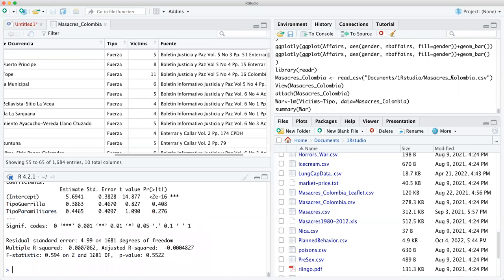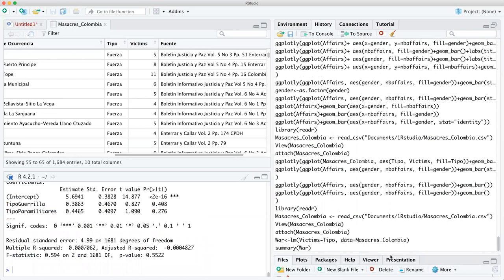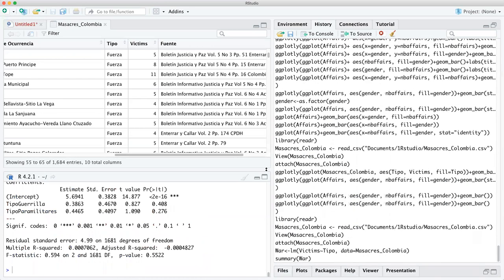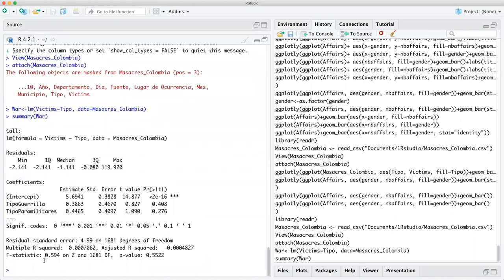But boom. Now I'm going to go here. You're going to be able to see my history over here, and then you're going to be able to see this. All right, so let's take a look. This is basically saying, according to the algorithm, that the type of paramilitaries, right? That's the guerrilla. Those are like the FARC, the groups that are trying to overthrow the government.